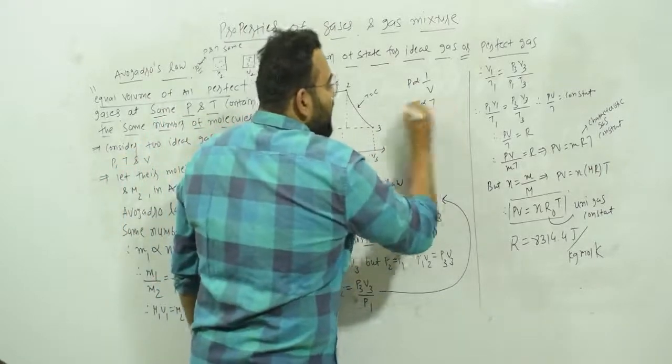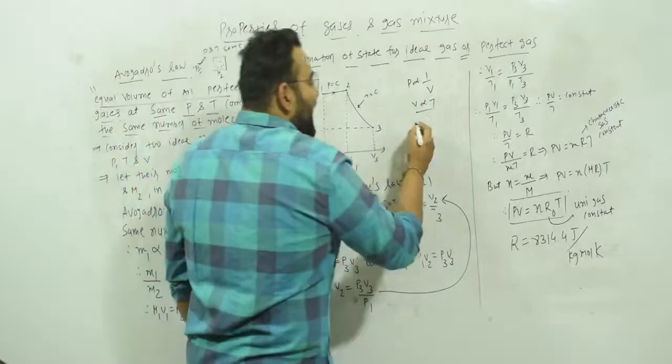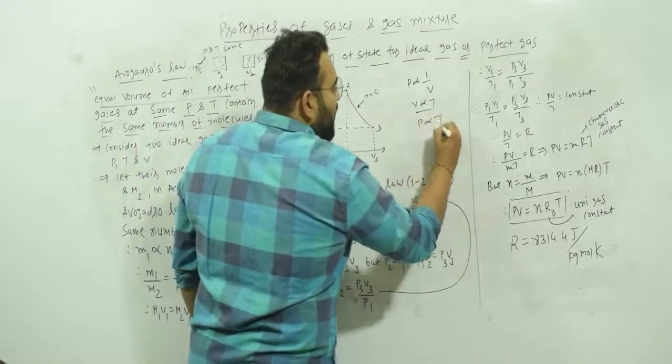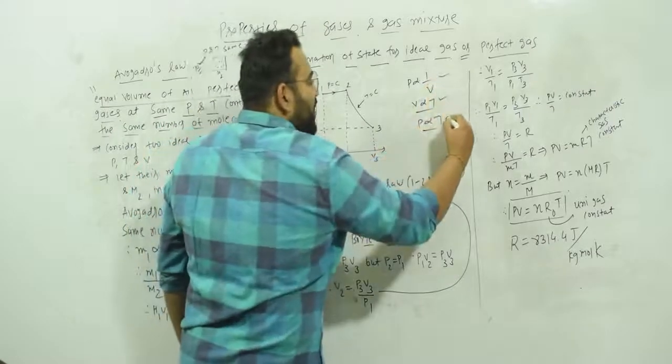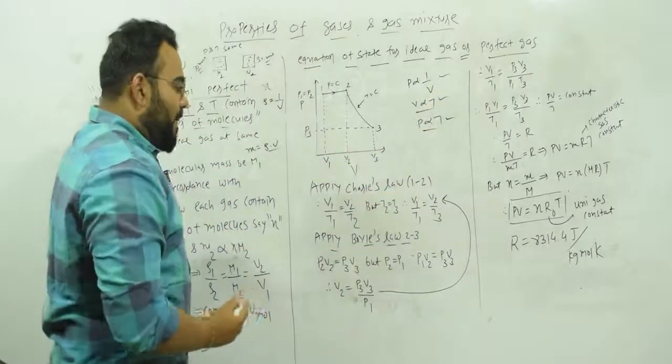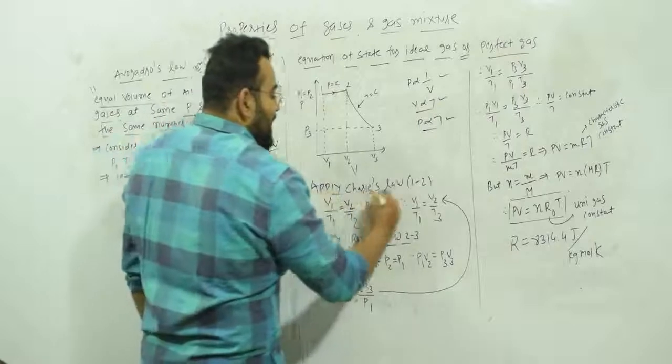Charles' law is V proportional to T, and what is Gay-Lussac's law? P proportional to T. So you have to remember, this is Boyle's law, this is Charles' law, and this is Gay-Lussac's law.